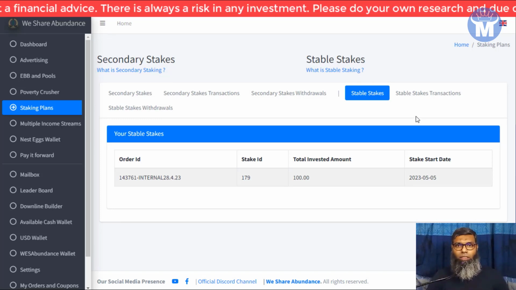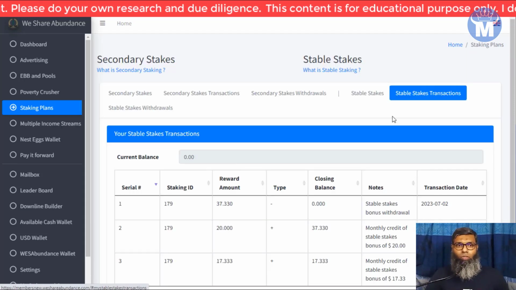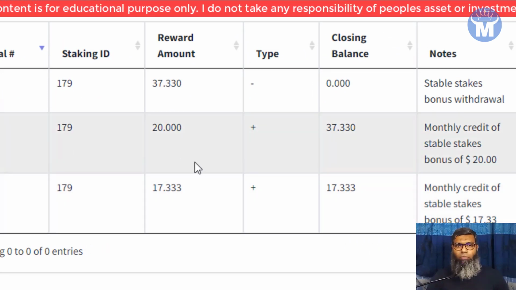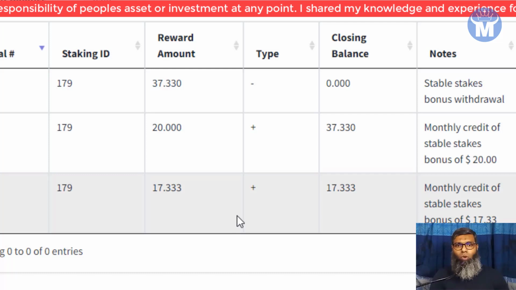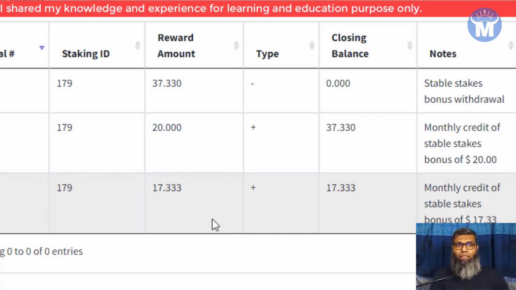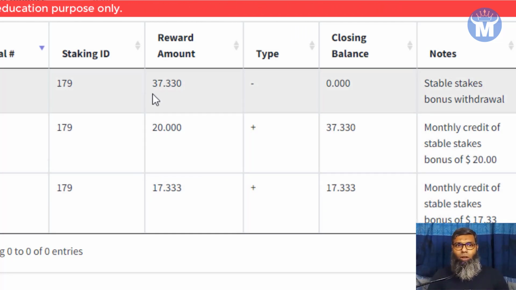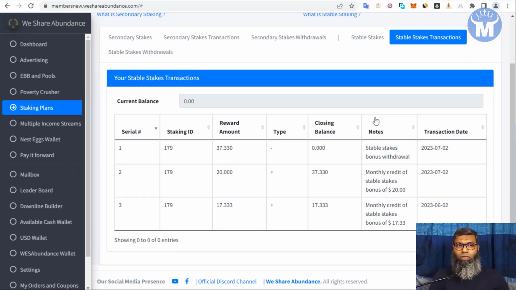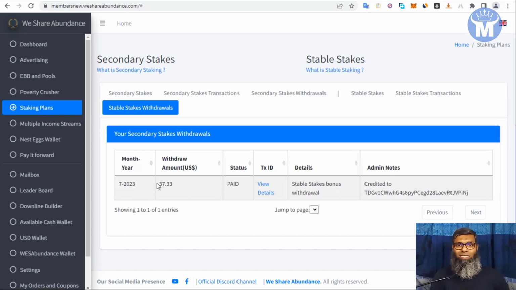And if I go on to my transaction history, the minimum is $20. So for $100 every month, it's going to pay me $20. I joined 3 days later for a month count. So the first month count was $17 plus, and then the second month is $20. So in total, in the third month withdrawal, I got like $37. If I go over to the withdrawal section, they paid me $37 for stable stakes.